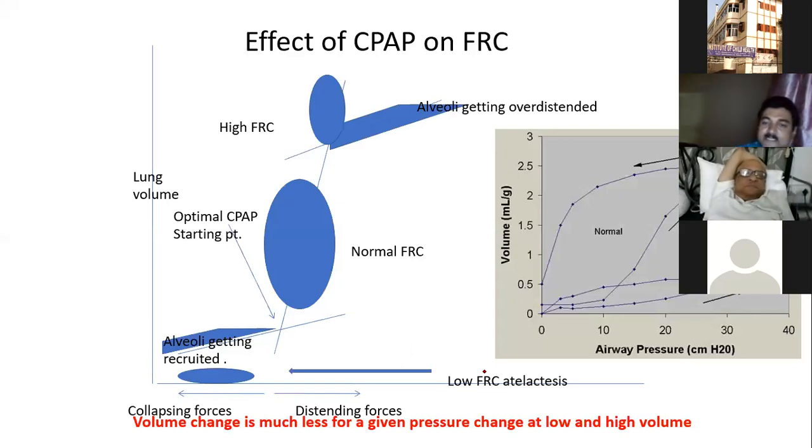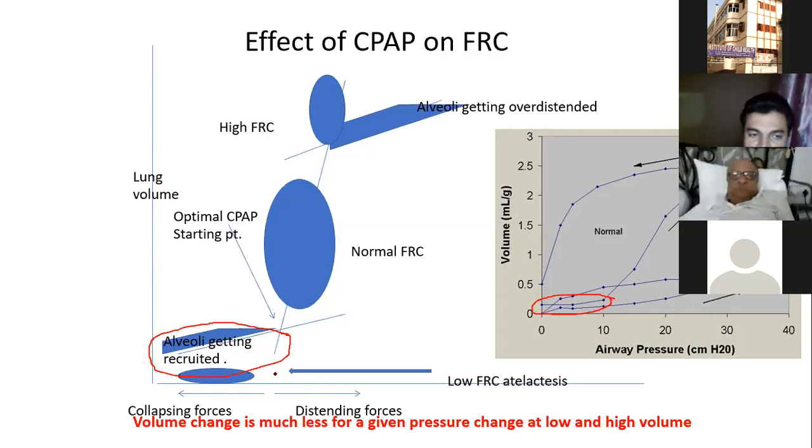This is the classical pressure-volume curve of a normal lung. Up to a certain extent, your alveoli are collapsed, and there is very little volume expansion.